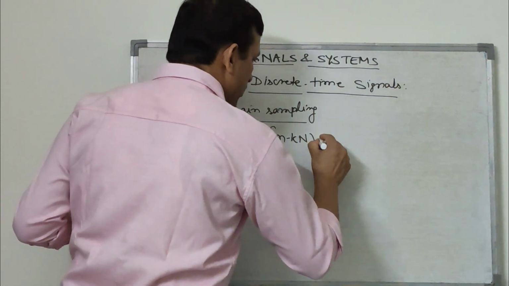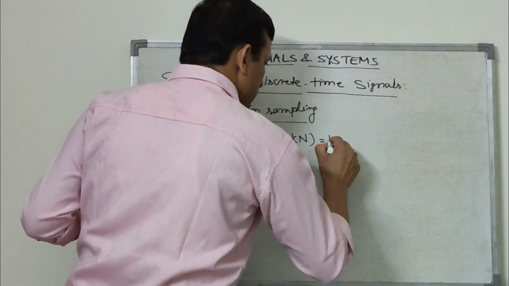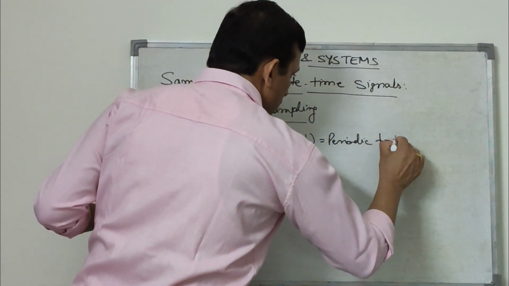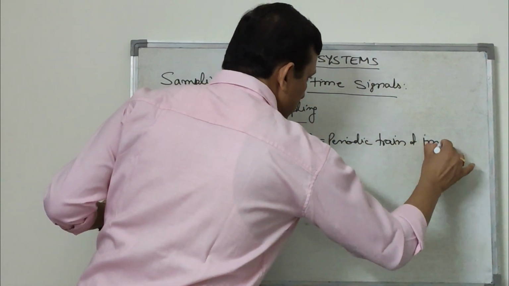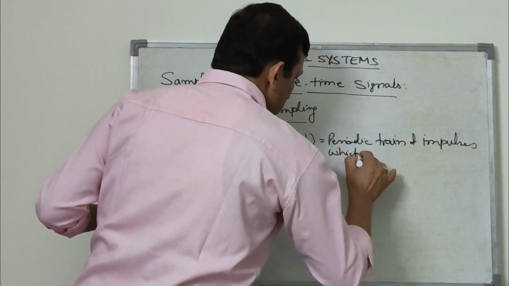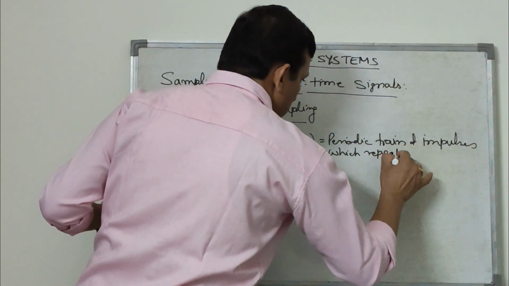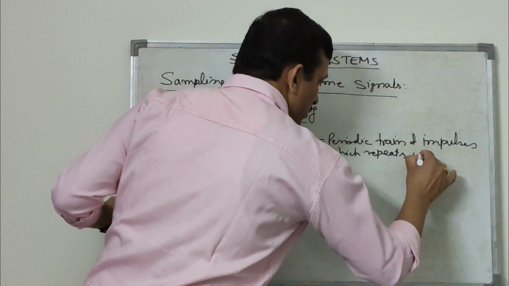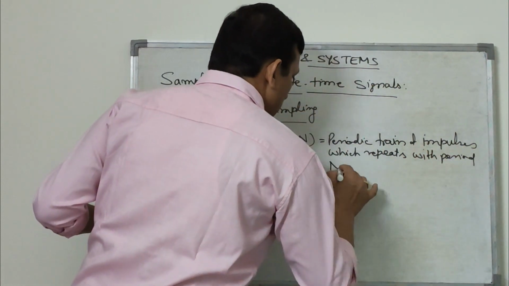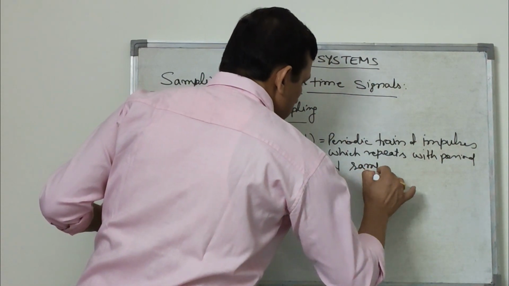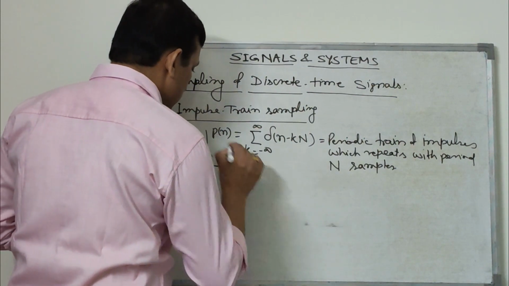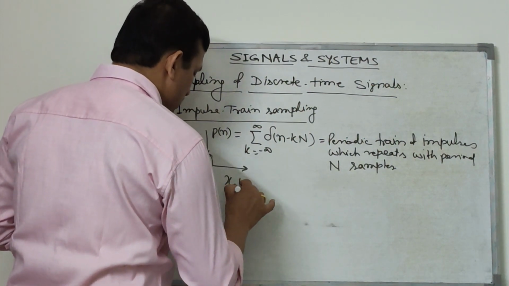That means it is a periodic train of impulses which repeats with period N samples. So this is the sampled signal, and let us call it xp[n].